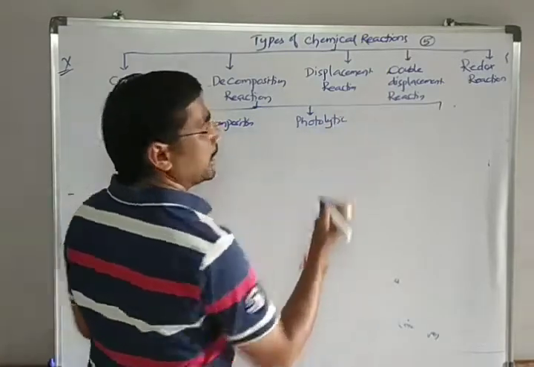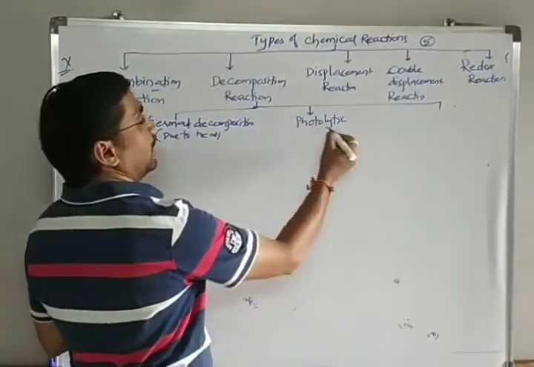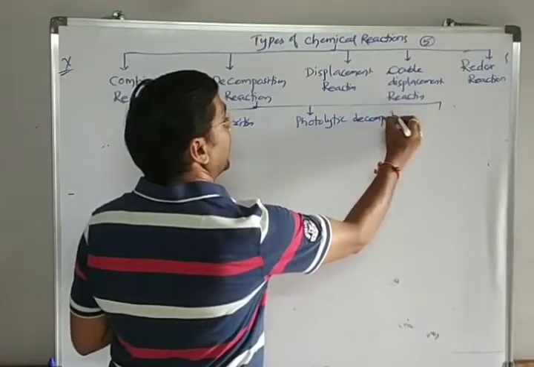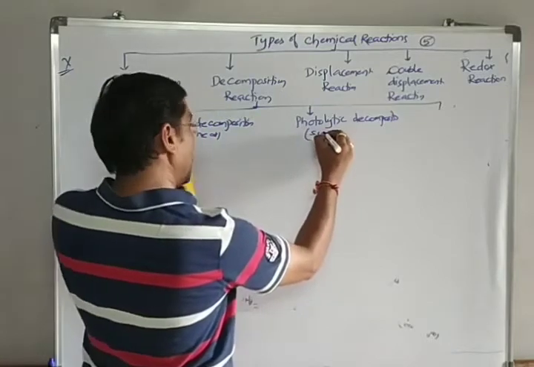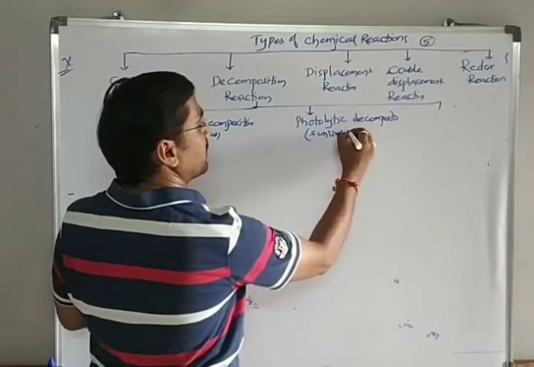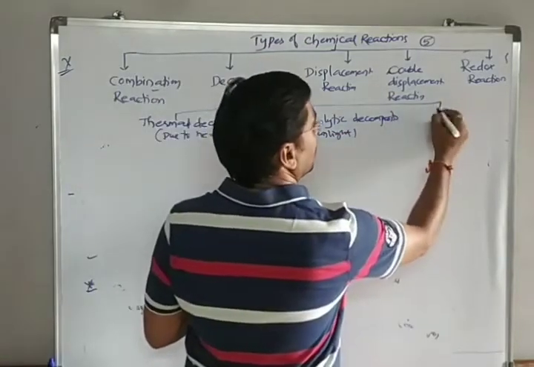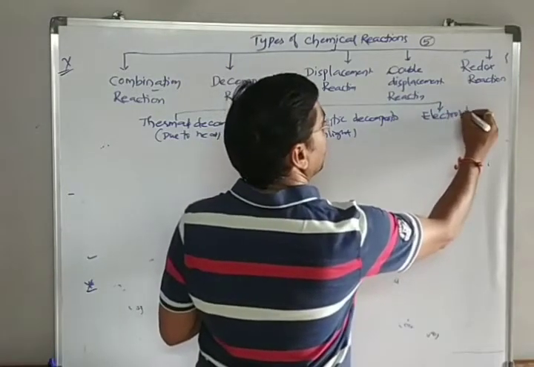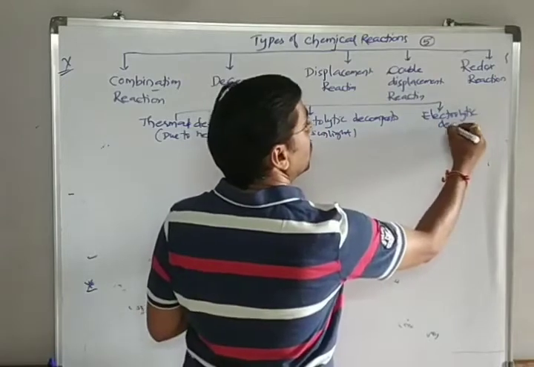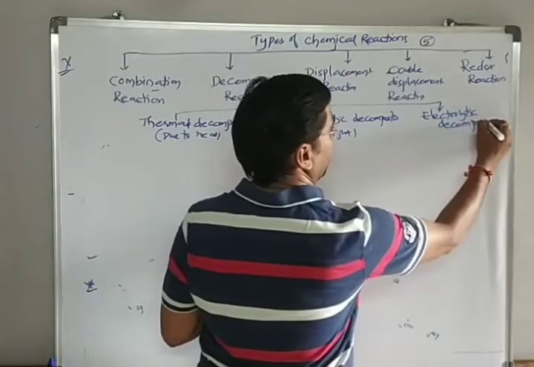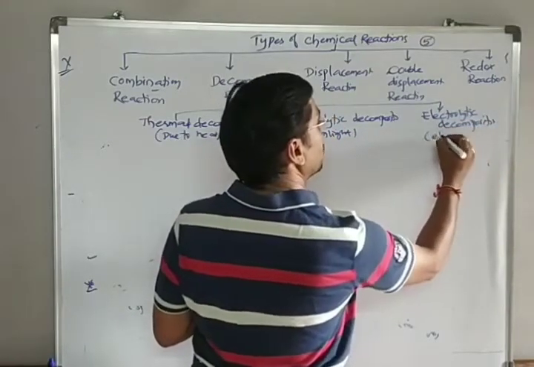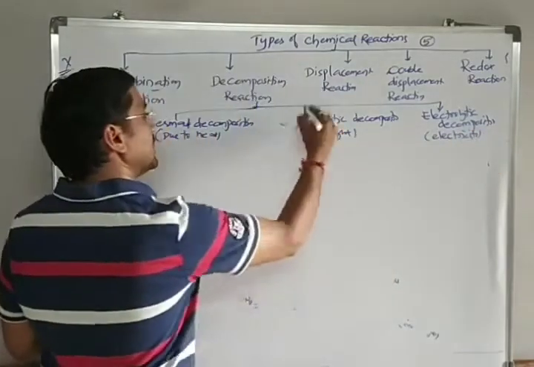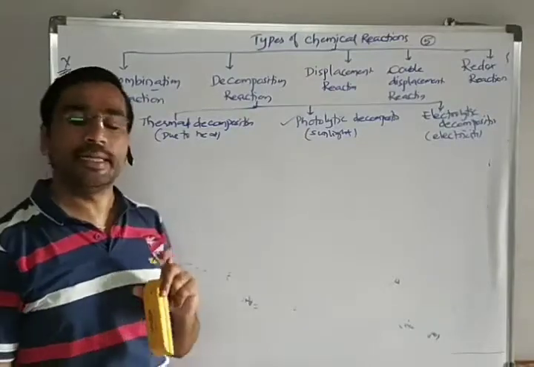Photolytic decomposition means the decomposition taking place due to the presence of sunlight. The third one is electrolytic decomposition, meaning the decomposition taking place due to the presence of an electric field, by using electricity. So now let's discuss the second one, photolytic decomposition.